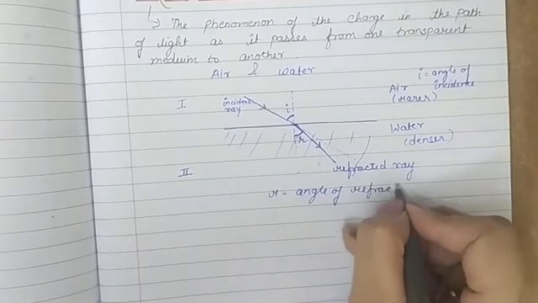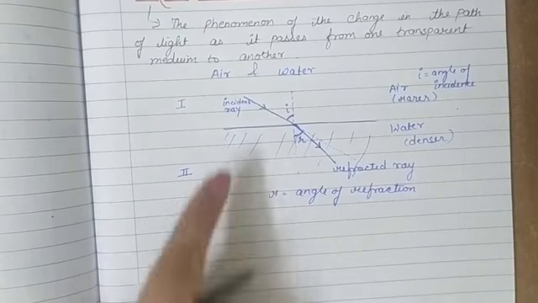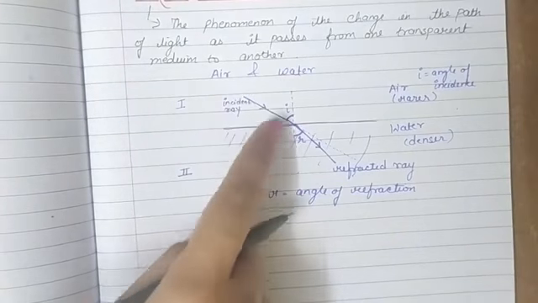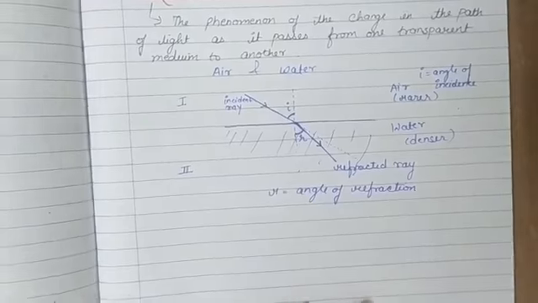So angle of refraction is the angle formed by the ray with the normal to the interface. So I is angle of incidence and R is angle of refraction. In the first medium the path of ray is called incident ray. In the second medium it is refracted ray, and we have to note down the point.